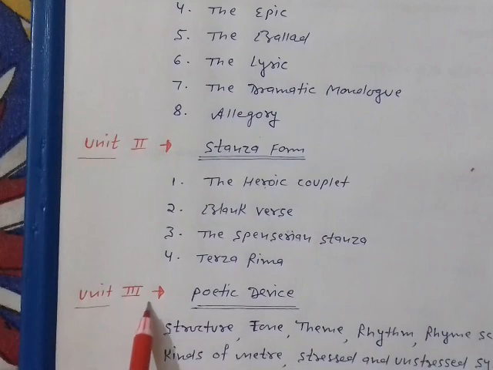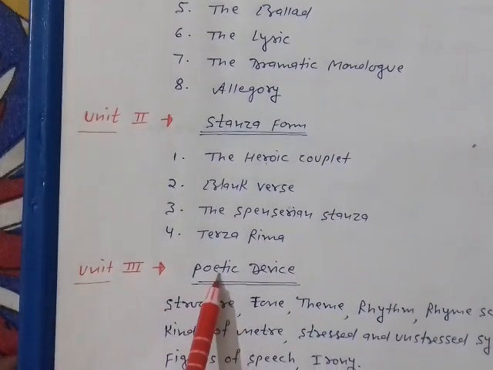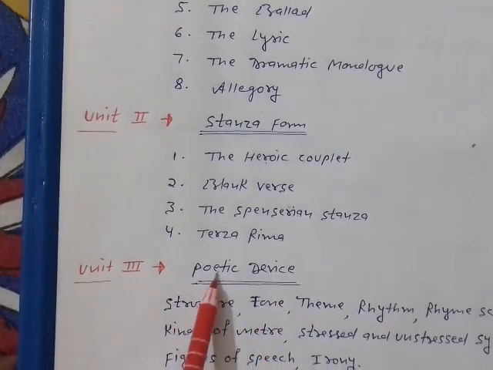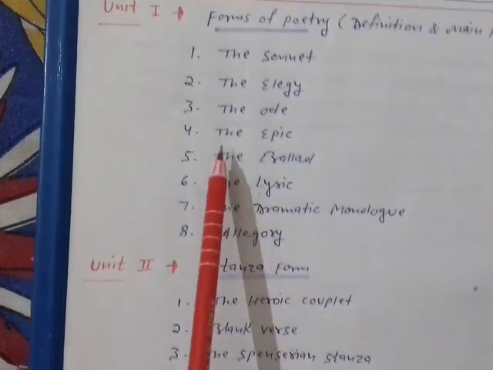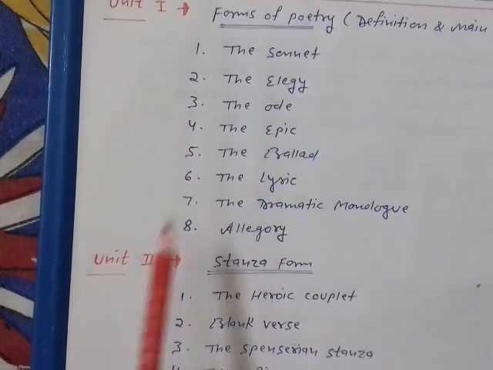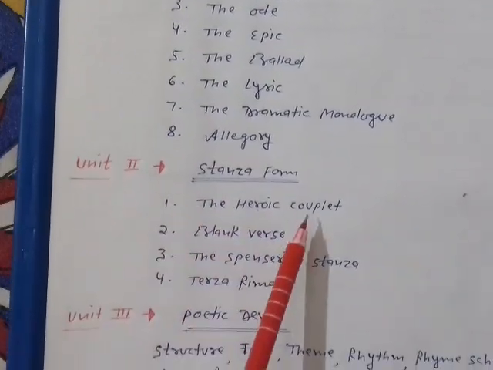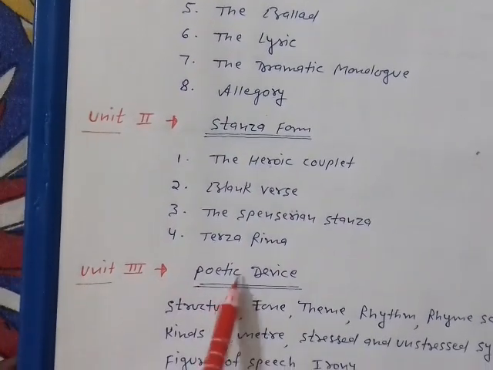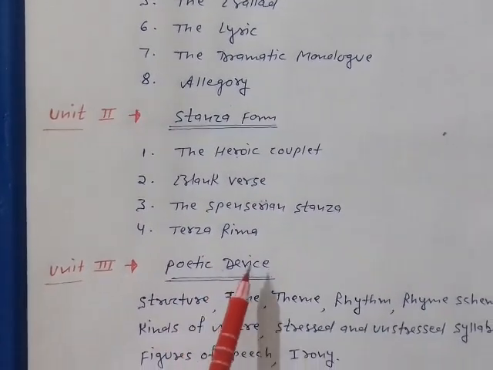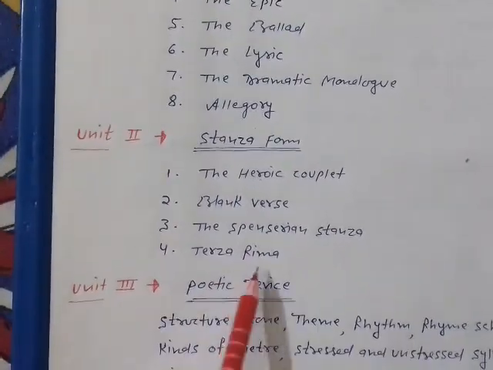Then Unit 3, poetic device. Just have a look once again: Unit 1, forms of poetry; Unit 2, stanza form; and Unit 3, poetic device. Only the very short questions will be based on these units.